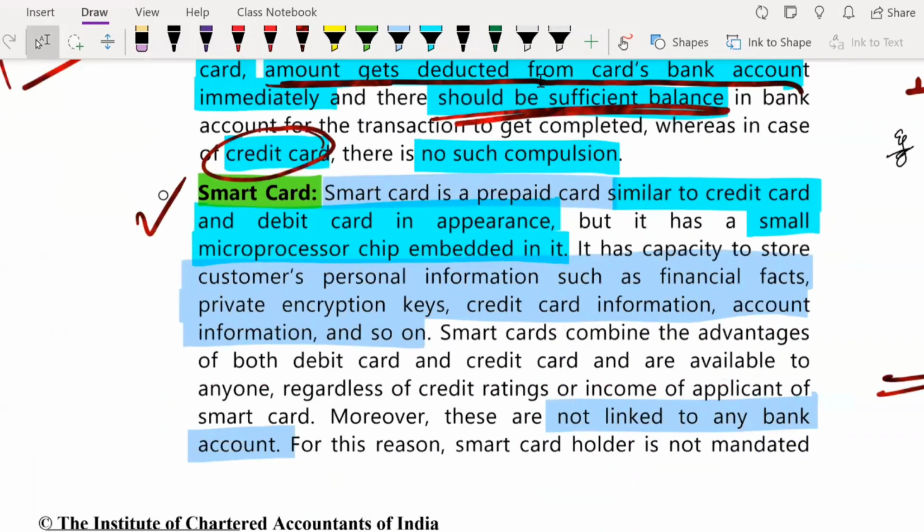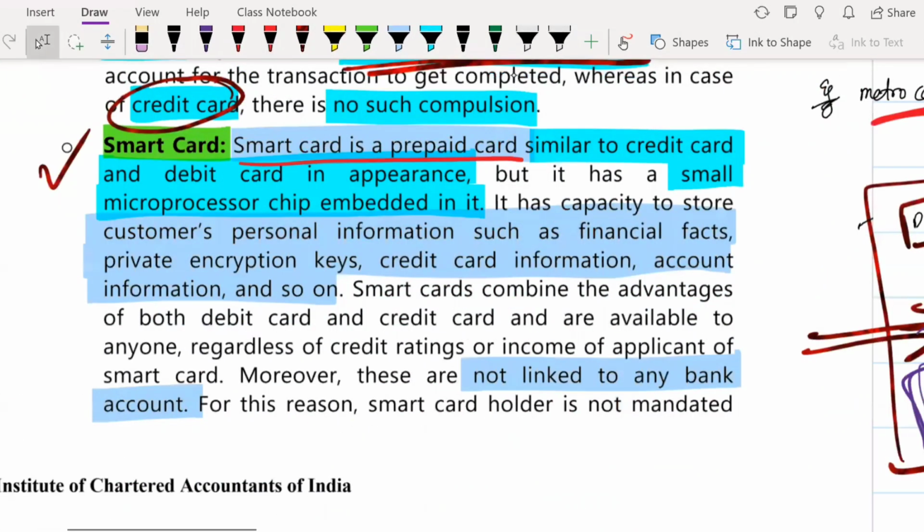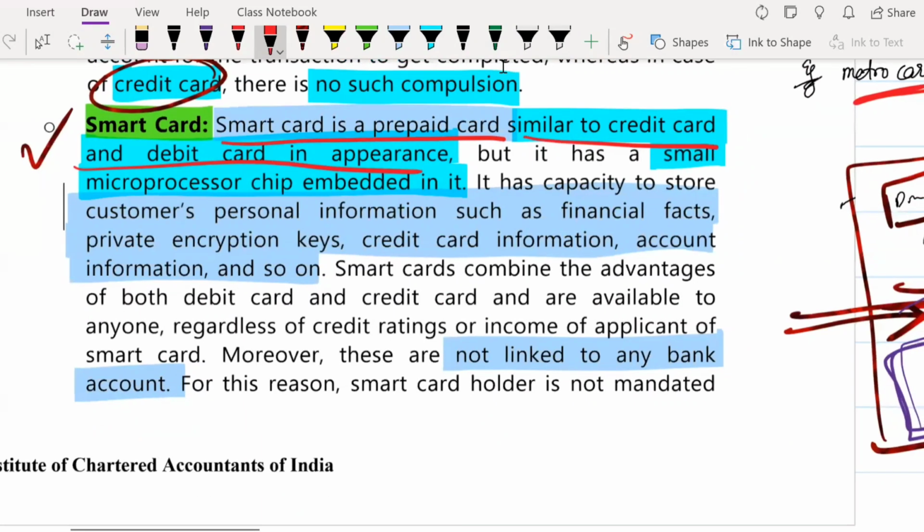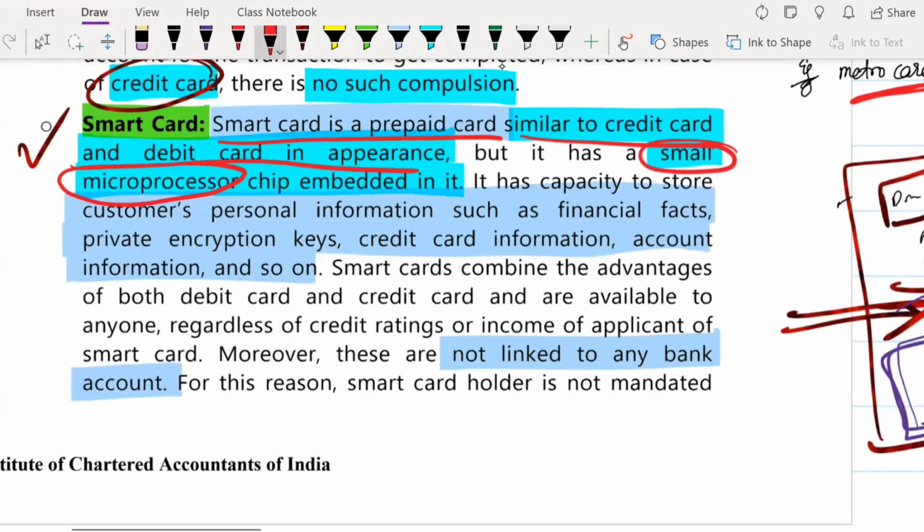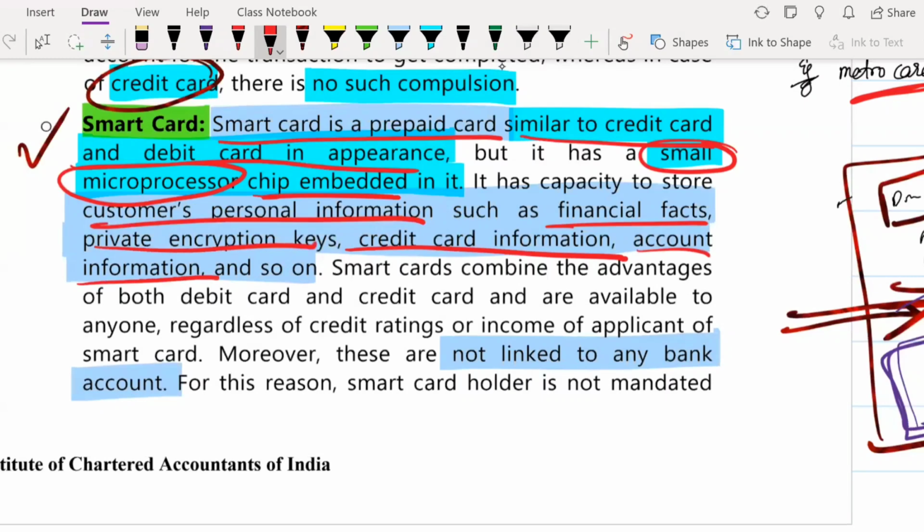But what actually smart cards are is, a smart card is also a prepaid card, wherein earlier itself you fill in money into that. So this will be similar to a credit card and debit card in appearance. Here, there is a small microprocessor chip which is embedded in that smart card. The smart card will have personal information of the customer, such as financial facts, private encryption keys, credit card information, account information, all of this personal information about the customers will be there in the smart card.